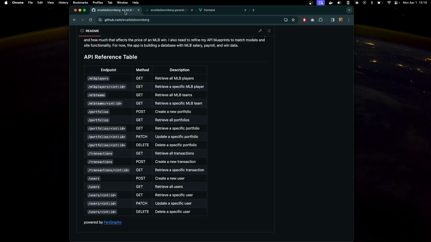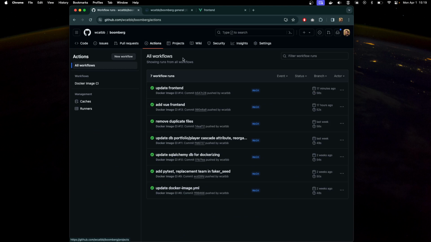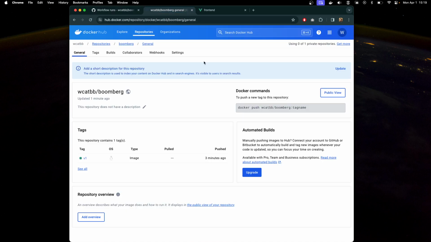In my code here, I've also created a GitHub action, a CI action, that whenever code is pushed will compile a new Docker image and then push it out to my Docker Hub profile.